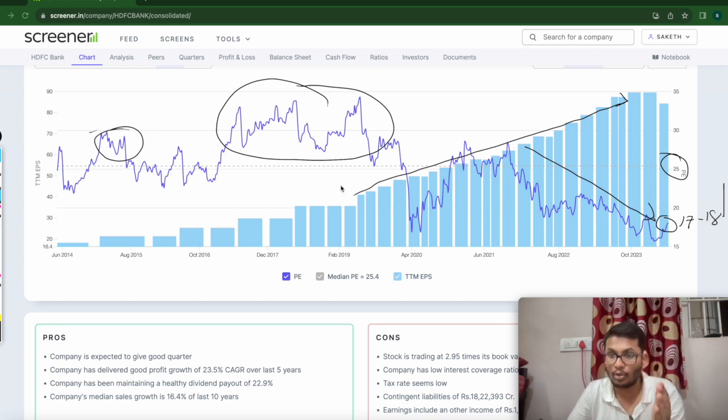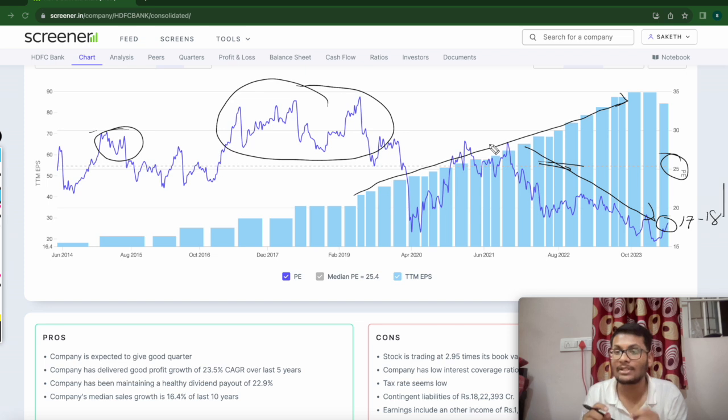So the stock will not be growing for 3 to 4 years, and then in the next year, the stock will give 100% returns and come into the maiden PE range, and then it will be consolidating for the next 3 to 4 years. So this is known as time correction. Okay, so fundamental correction and time correction. In fundamental correction, EPS will be going down and the stock will be correcting. In time correction, EPS will be growing up, but unfortunately the stock will not be giving huge returns, or maybe zero returns for the last 3 to 4 years.